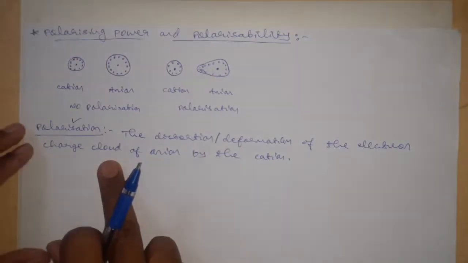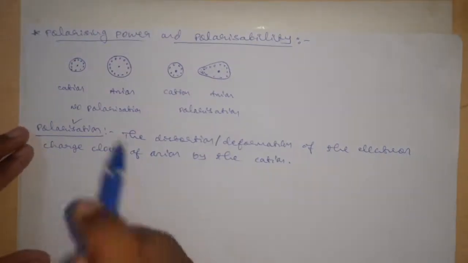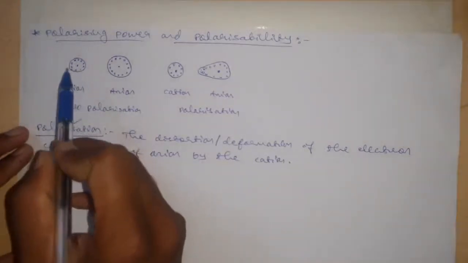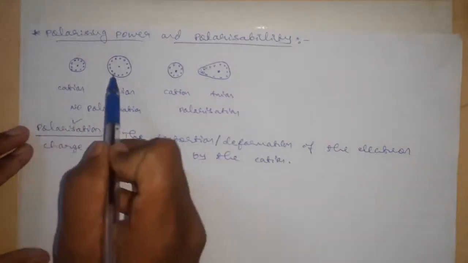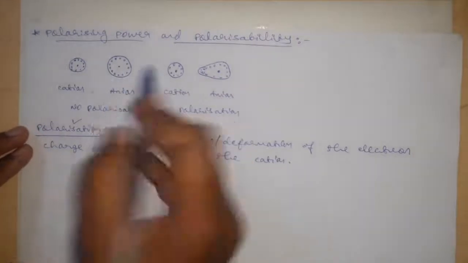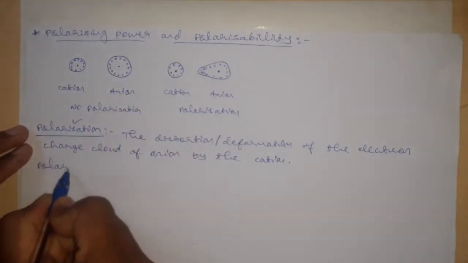The ability of the smaller ion, that is the cation, to polarize the anion is called its polarizing power.